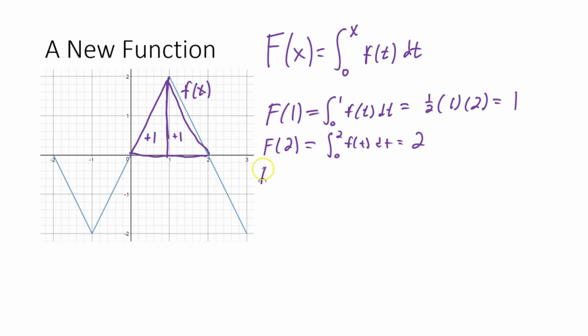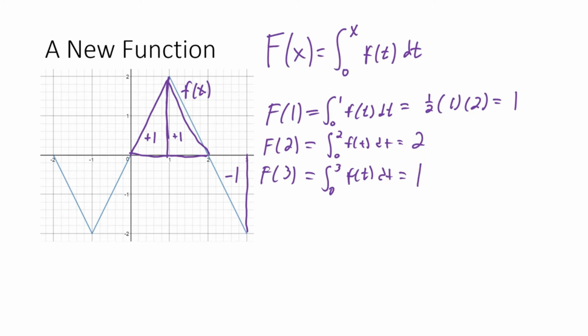Let's do F of 3. Well, let's see, we have +1. We know that when we have area underneath the axis, the integral value is actually going to be negative between 2 and 3. So from 0 to 3, we have +1, one more +1, and then this guy right here is actually giving me a -1. So F of 3, the integral from 0 to 3 of f of t dt, is going to end up being back down to 1.